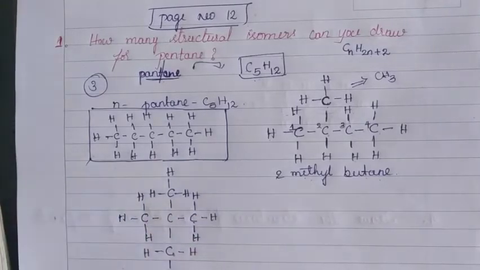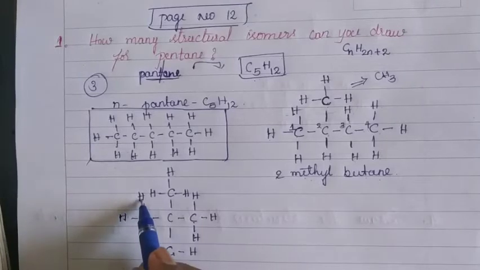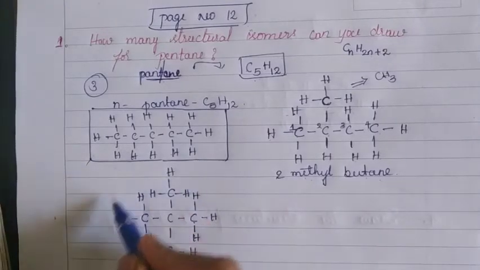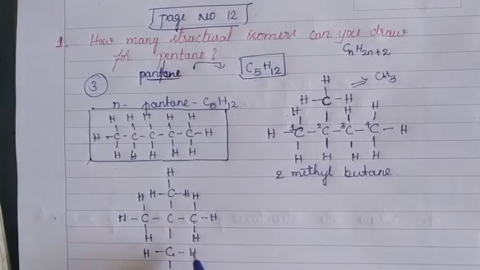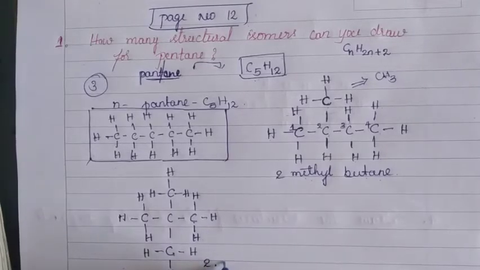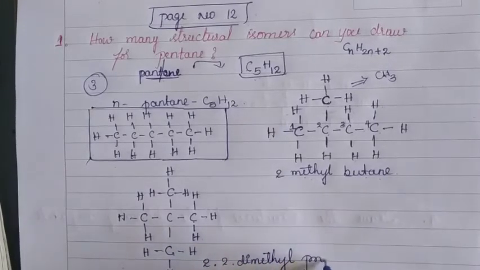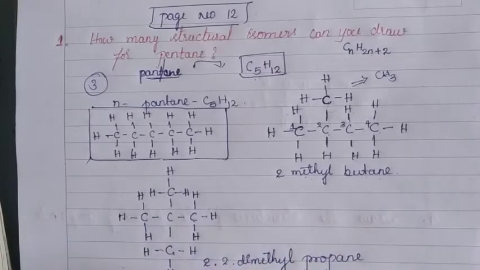Now let us count hydrogen atoms for this. 1, 2, 3, 4, 5, 6, 7, 8, 9, 10, 11, 12. Yes. Now carbon atoms are 5, hydrogen atoms are 12. The name of this structural isomer of pentane is 2,2-dimethyl propane.